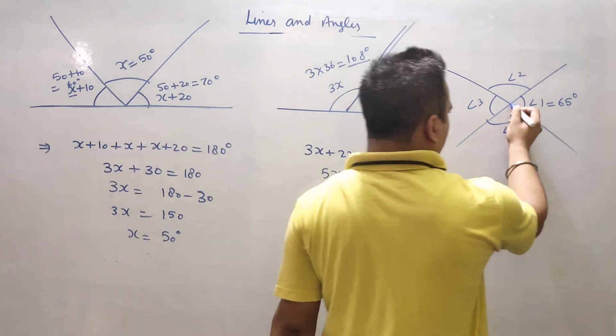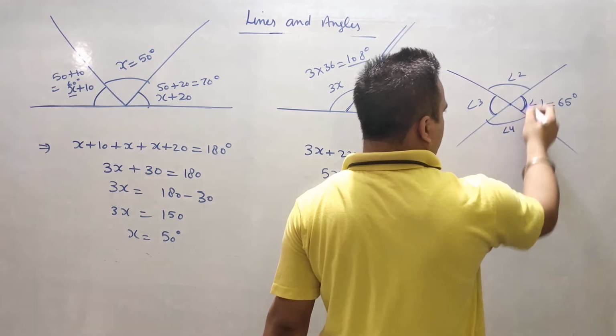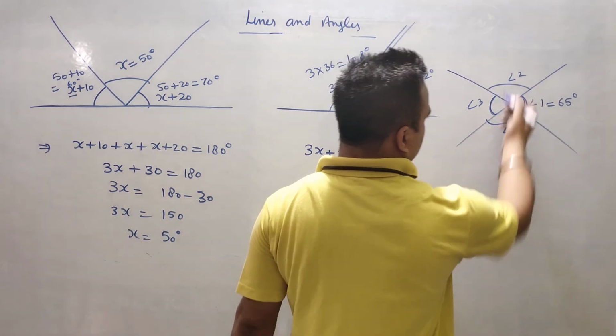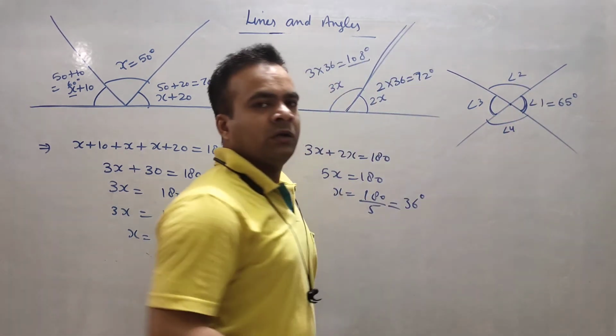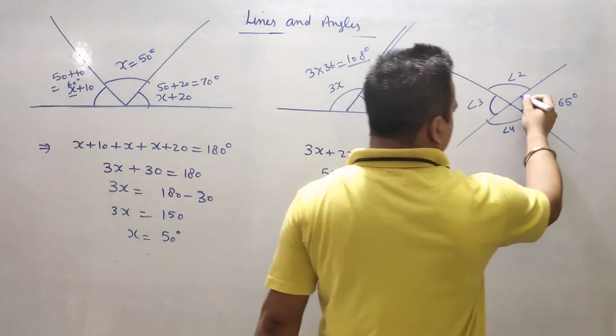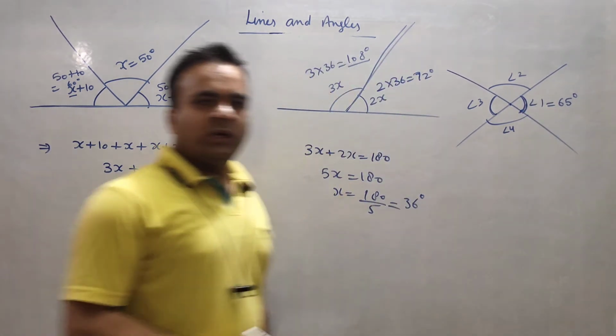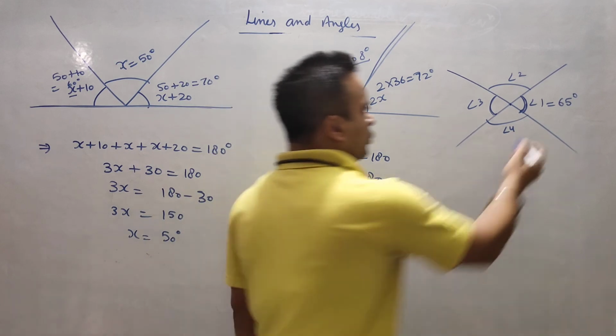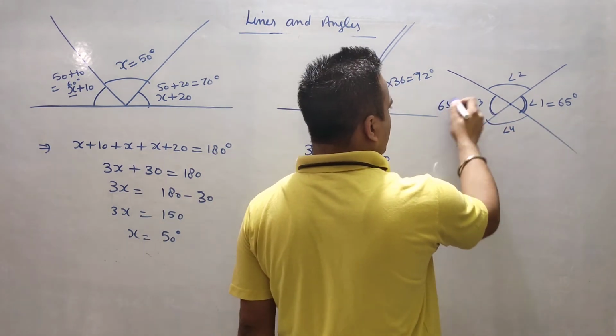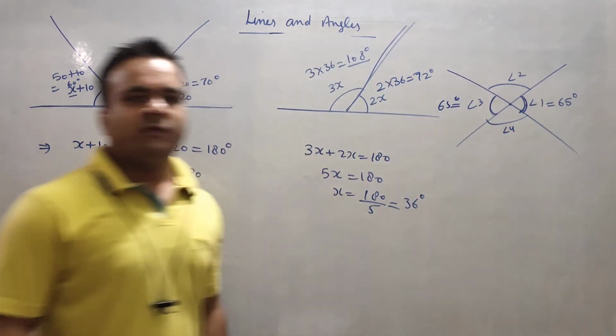Now in the third part you can see there are two lines which have formed four angles, and you know very well that angle 1 and angle 3 are vertically opposite, and angle 2 and angle 4 are vertically opposite angles, and vertically opposite angles are equal in nature. So angle 1 and angle 3 will be equal, so angle 3 will be 65 degree.